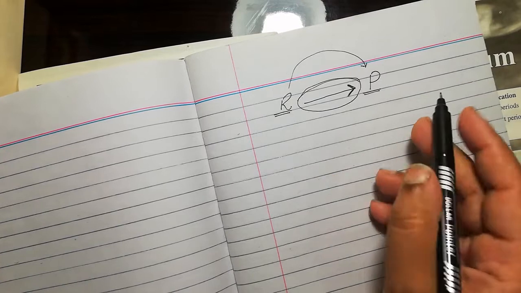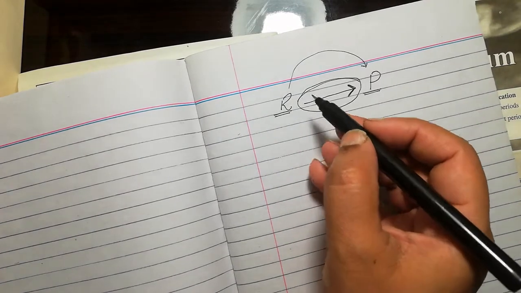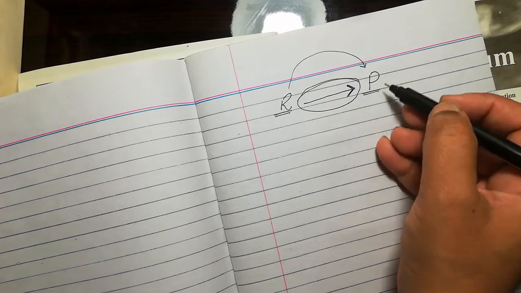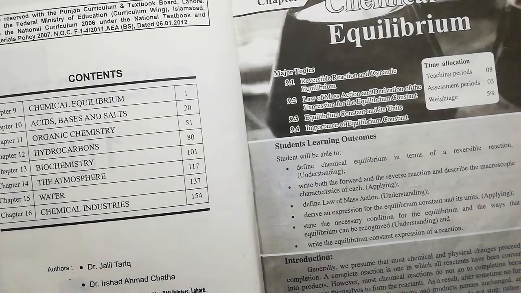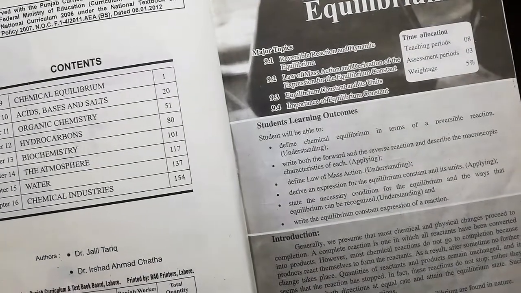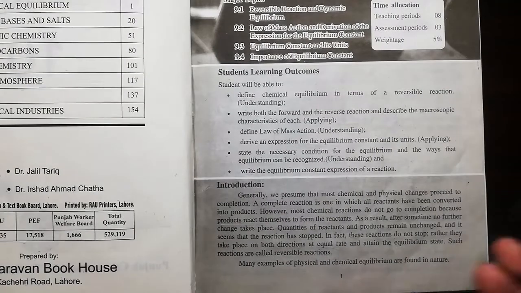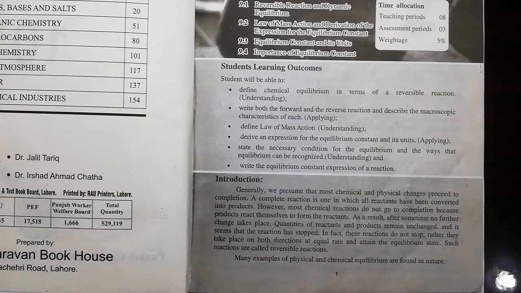Now that is clear. During a chemical reaction, what happens? Reactants are changed into the products. So now we are looking at our books. In our environment, in our surroundings, many chemical reactions, physical changes and chemical changes are taking place. Chemical reactions go to completion and products are formed. Or sometimes a chemical reaction proceeds, and all the reactants are converted into the products.